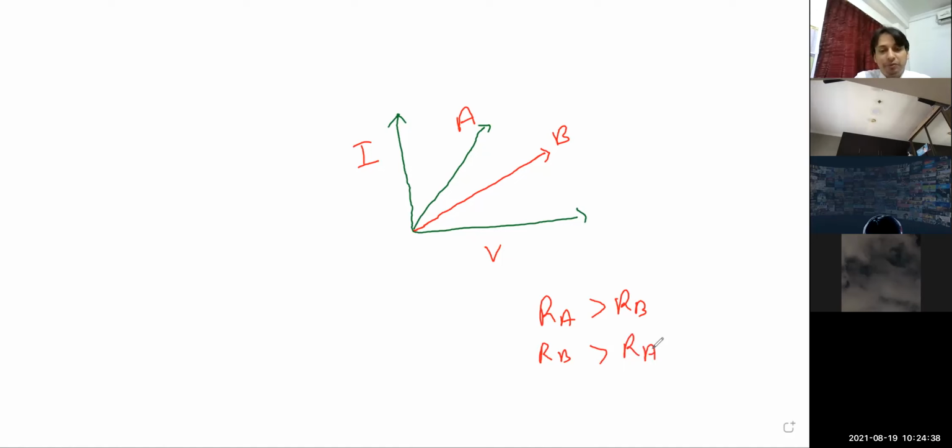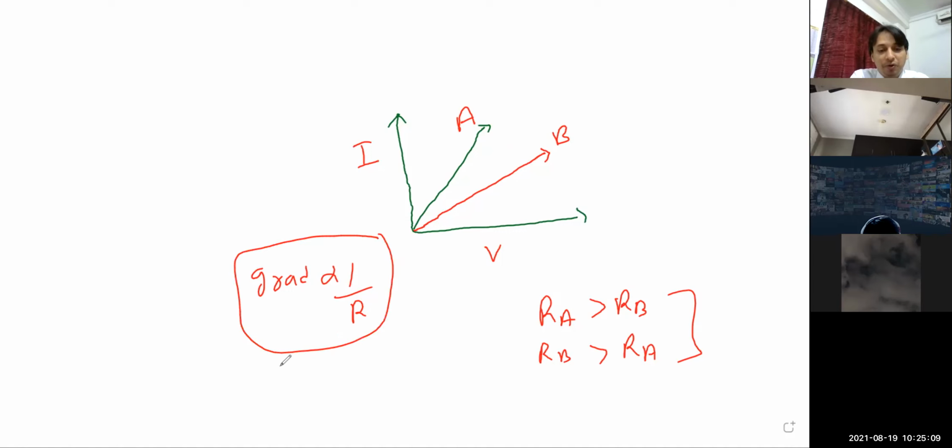Maybe a third, fourth option, both. You have to find out, children. Let me give you a hint. Gradient, I have told you, is inversely proportional to resistance. In this case, metal A has higher gradient. Now the slope is higher for A. Tan theta is greater for A. If gradient is higher, now children, you have to remember, is gradient inversely proportional to R, or directly proportional to R? What relation do you have to apply?